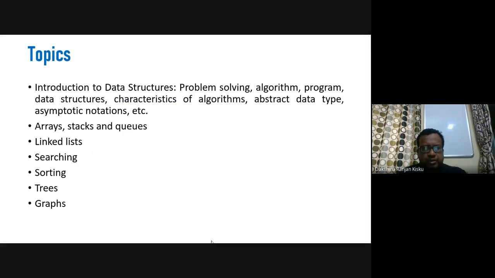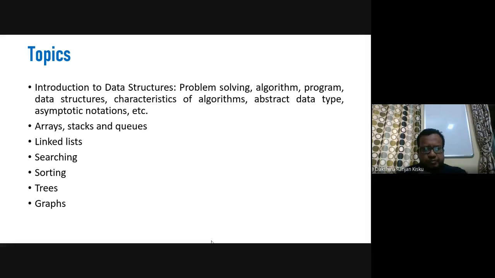Now these are the topics we will cover in this semester. First, introduction to data structure. In it, we will be talking about problem solving, algorithms, programs, and programming methodology. Then we will talk about some primitive data structures, the characteristics and properties of an algorithm, abstract data types, and asymptotic notations.